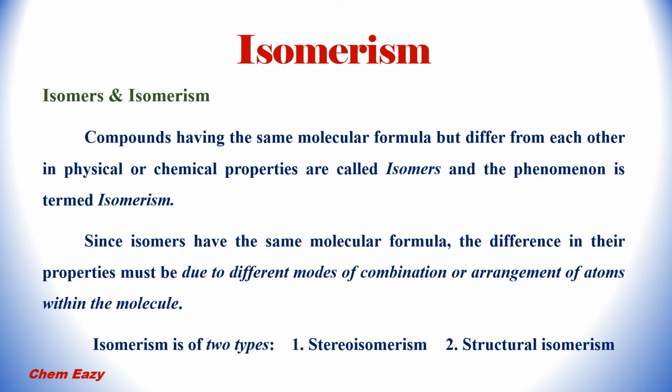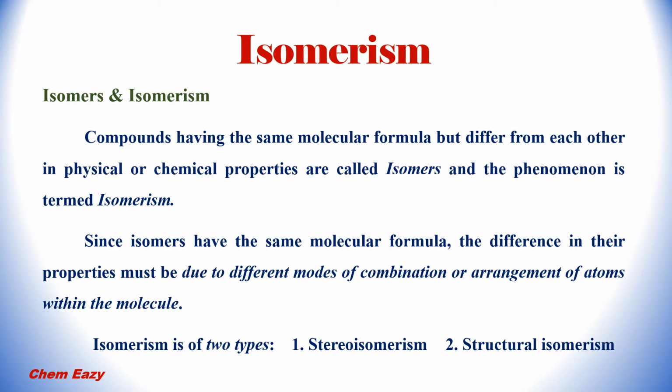Before going to our actual topic, let us see what are isomers and isomerism. Isomers are compounds having the same molecular formula but differ from each other in physical or chemical properties, and this phenomenon is termed as isomerism. This definition clearly explains that isomers have the same molecular formula but their physical or chemical properties are not the same because of the different modes of combination or arrangement of atoms within the molecule.